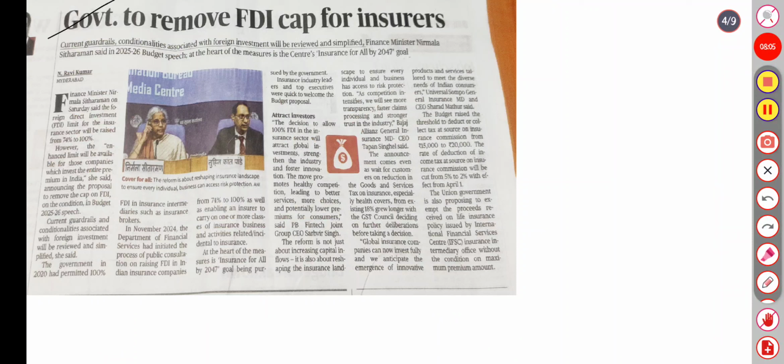So the government is to remove the FDI cap for insurance. The current guardrails and conditions associated with foreign investment will be reviewed and simplified. Finance Minister Nirmala Sitharaman said in the 25-26 budget, at the heart of the measure is insurance for all by 2047.